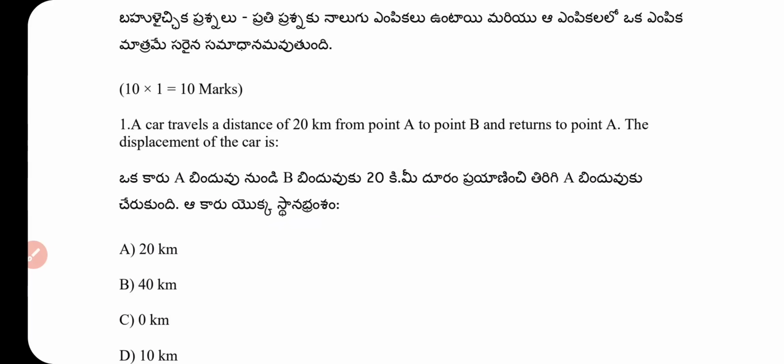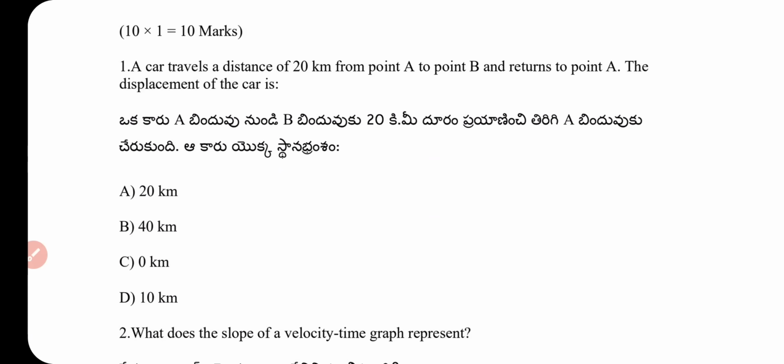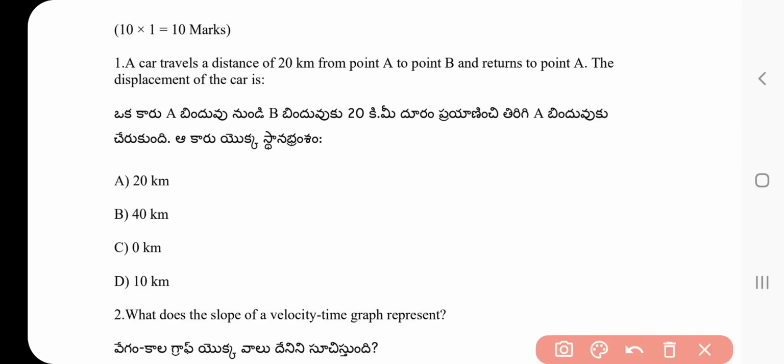Question number 1. A car travels a distance of 20 km from point A to point B, and returns to point A. The displacement of the car is? Displacement is the shortest distance between the initial and final point. Since the car returned to the starting point, the displacement is 0. Option C is the correct answer to question number 1.